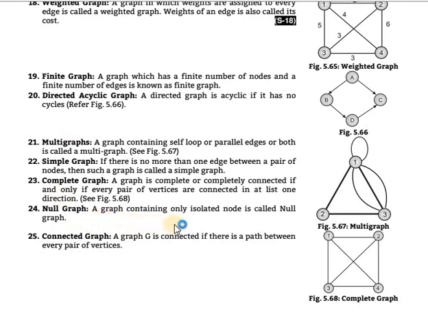Null graph. A graph containing only isolated nodes is called a null graph, as said in a previous point. Connected graph. A graph G is connected if there is a path between every pair of vertices. It means when a path exists between every pair of vertices, they are connected, so it is called a connected graph.